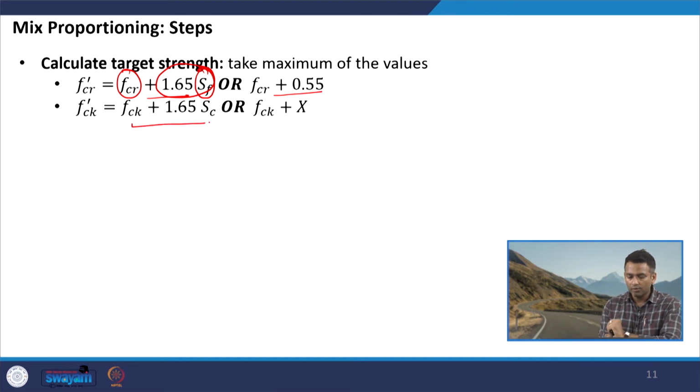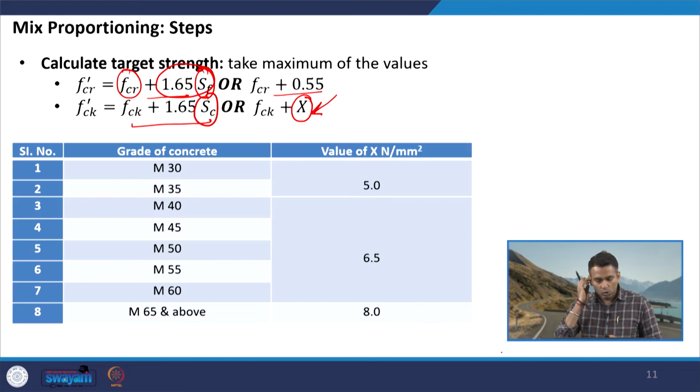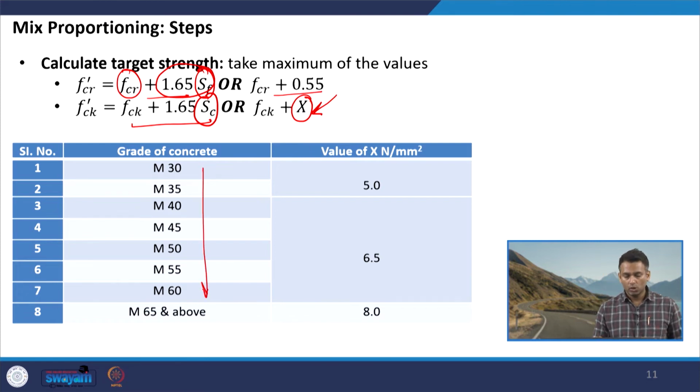Similarly, we have this equation here, where S_C corresponds to the standard deviation of the compressive strength of the samples, and similarly here we do not have a specific value, but we have a value x. Now, what should be the appropriate value of x has been given in a separate table, which is for different grades of concrete. So, depending on the grade of concrete, you have to select the appropriate value of x.